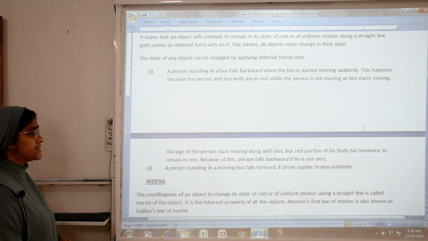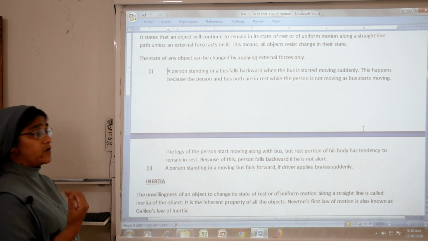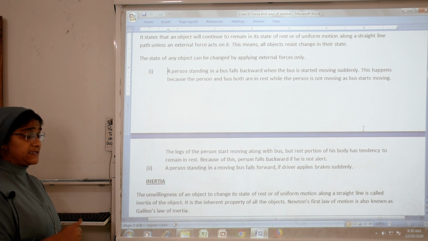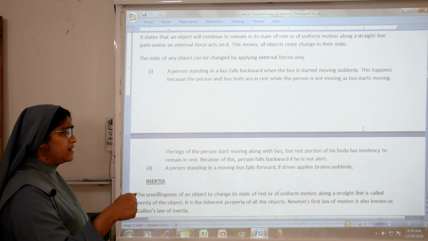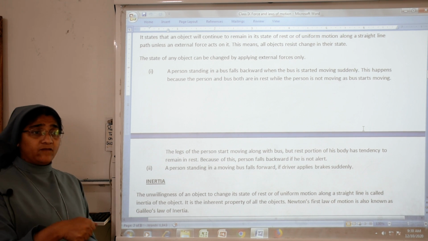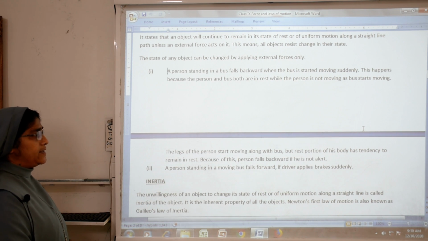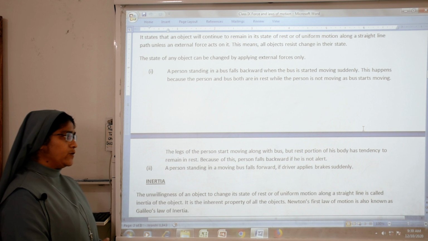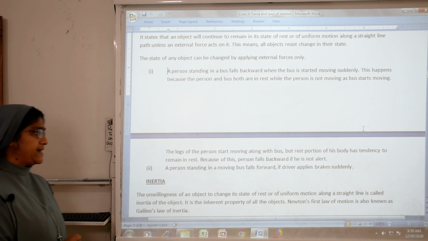Then the second example: a person standing in a moving bus falls forward. The driver applies the brakes suddenly. You are standing in the moving bus, and suddenly the driver applies the brake. What will happen? We will fall forward. A person standing in a moving bus falls forward if the driver applies the brakes suddenly.